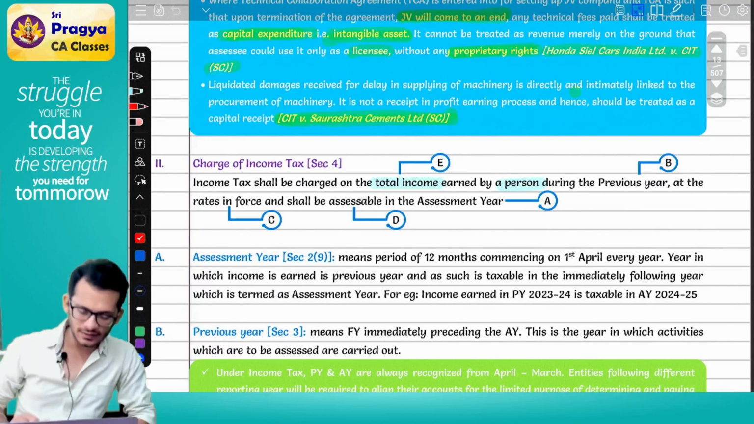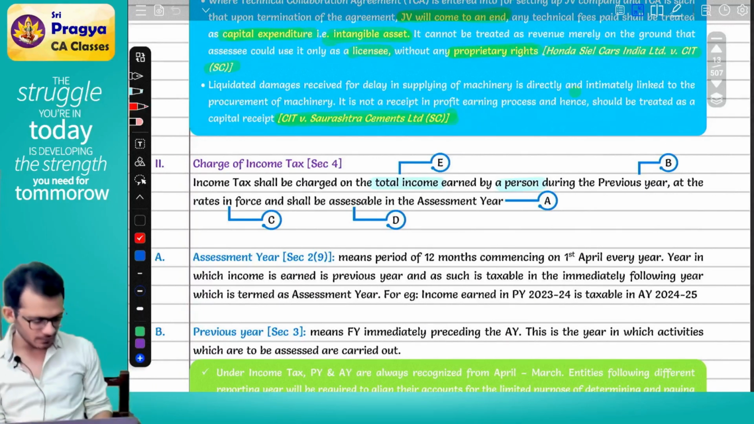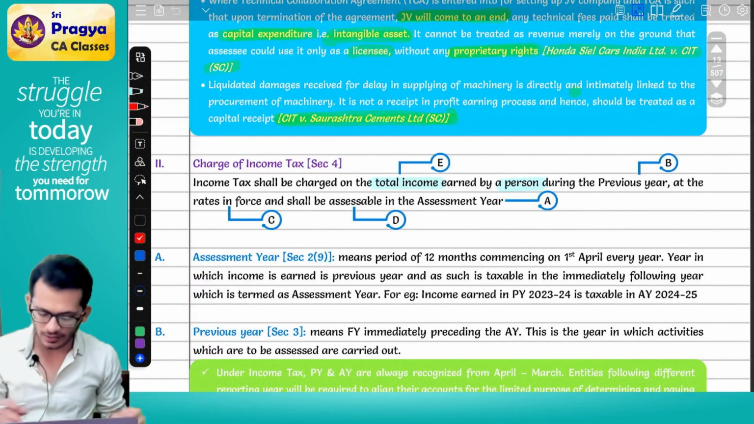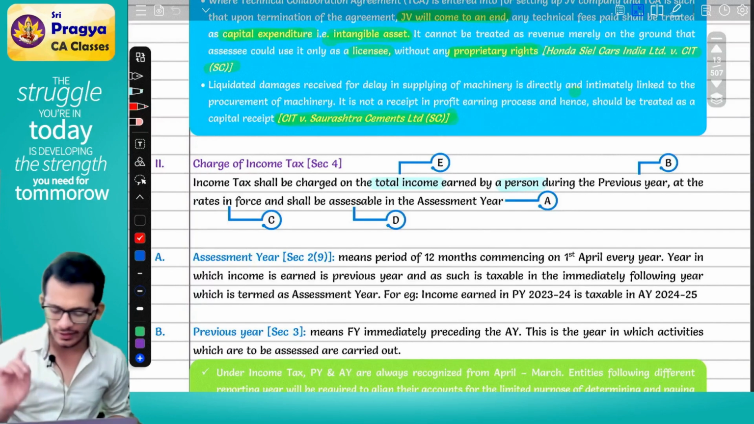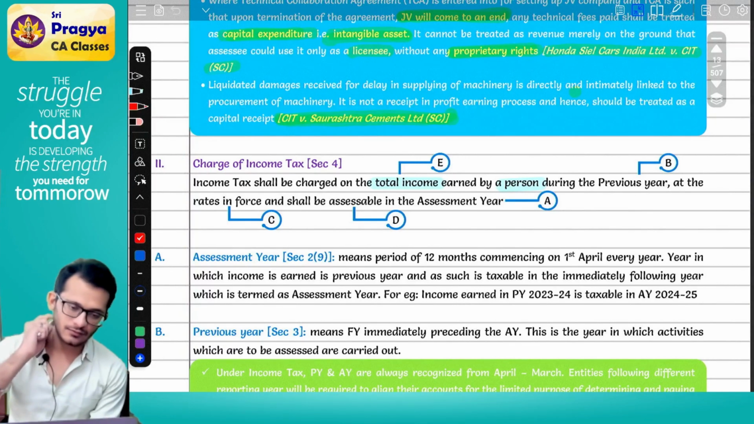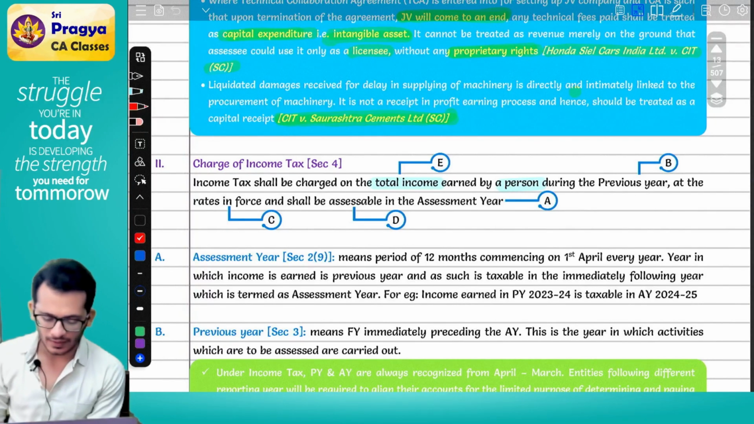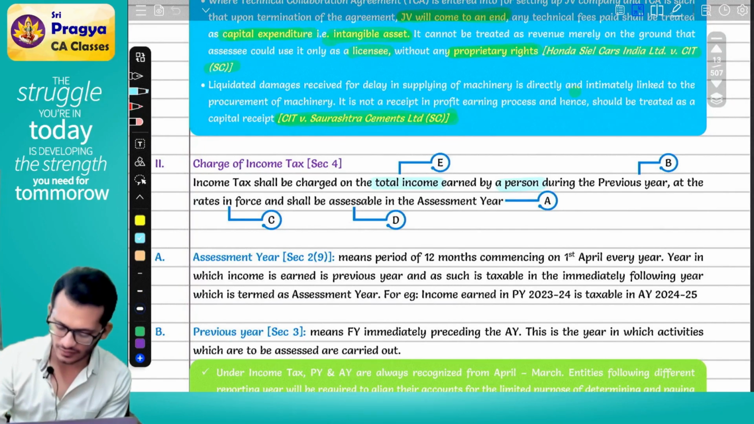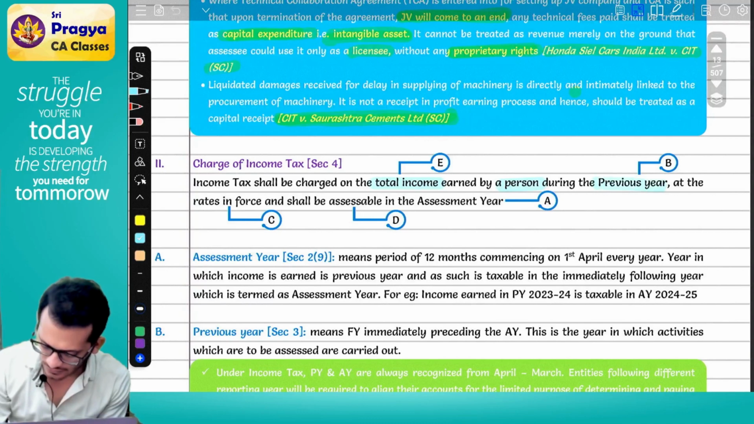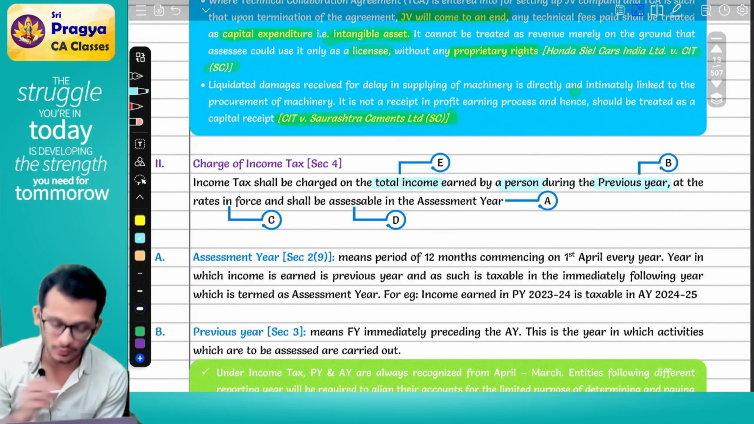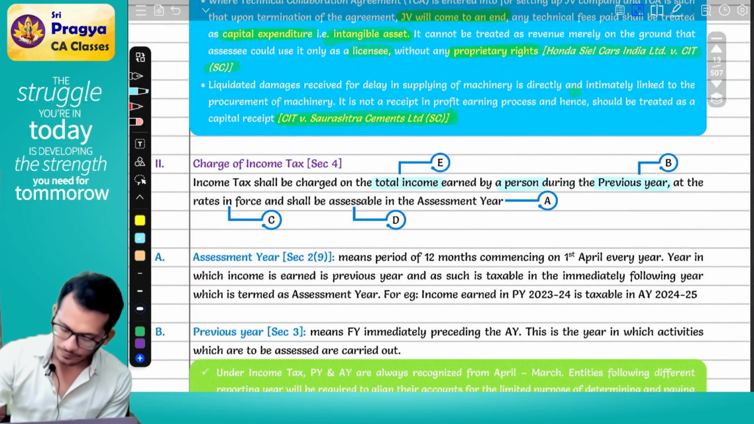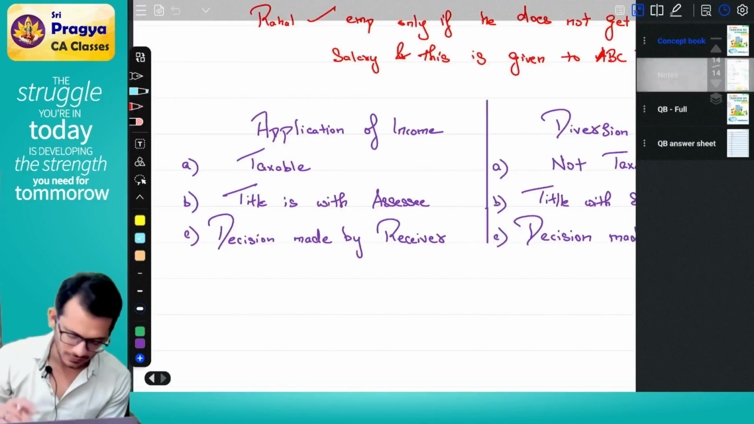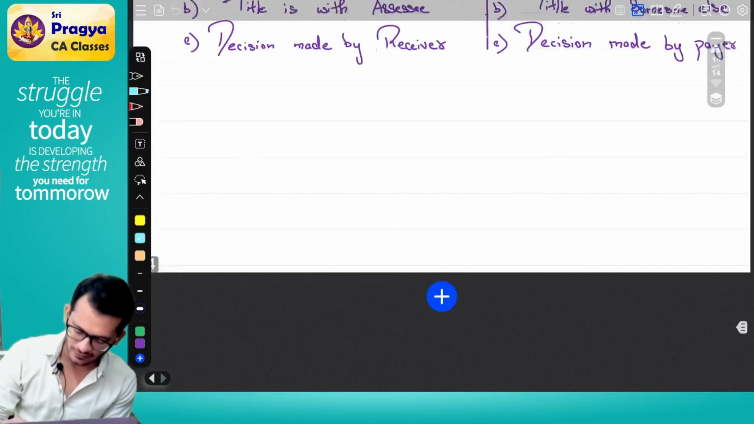Coming back to the charging section once again, it says income tax shall be charged on the total income which is earned by a person during the previous year at the rates in force and shall be assessable in the assessment year. Now that we have learnt the meaning of total income and person, the next word in this charging section is previous year. Can you help me with what you mean by previous year?